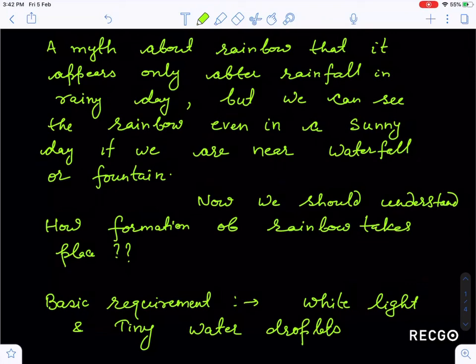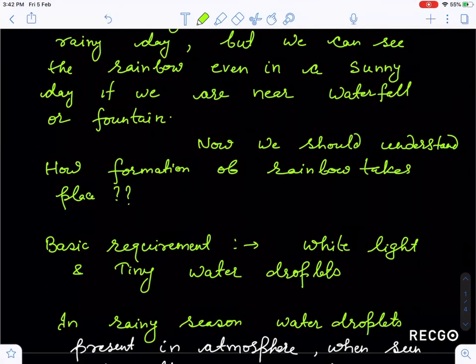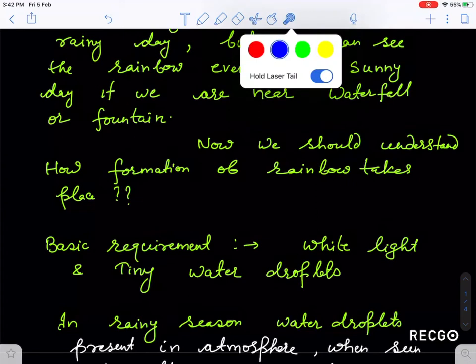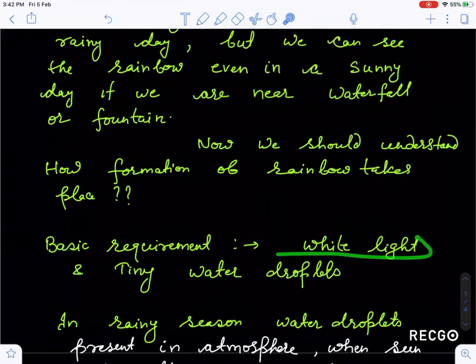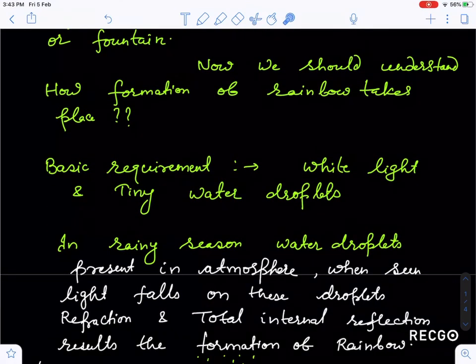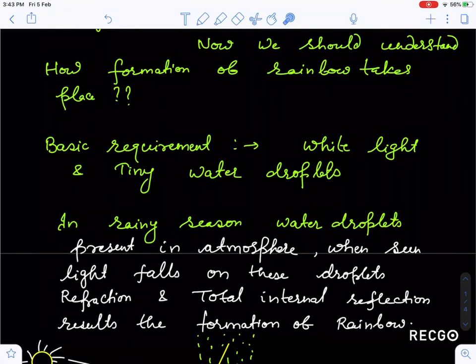Now we should understand how the formation of a rainbow takes place. What is the basic requirement? The basic requirement is sunlight or white light and tiny water droplets. So two things you have to keep in mind, guys, for a rainbow to occur: white light should be there and tiny water droplets must be present. In the rainy season, water droplets are present in the atmosphere. When sunlight falls on these water droplets, refraction and total internal reflection take place. As a result, a rainbow forms.